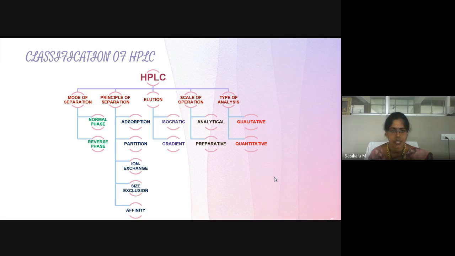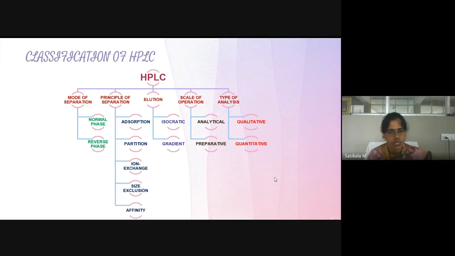The next classification is based on the principle of separation. Those principles we have discussed enough: what is adsorption, what is partition, what is ion exchange, what is size exclusion, then affinity. So based on principle, the different types of HPLC are adsorption, partition, ion exchange, size exclusion or gel filtration, then affinity chromatography.